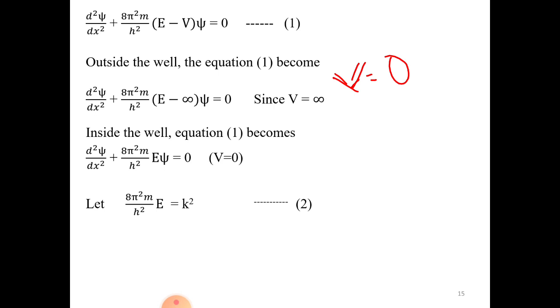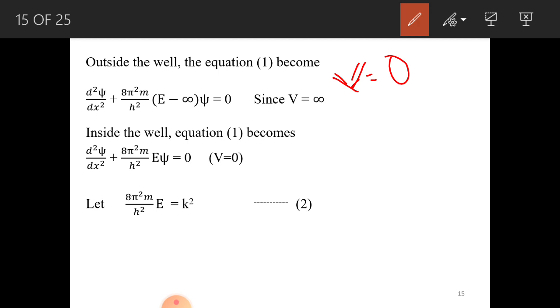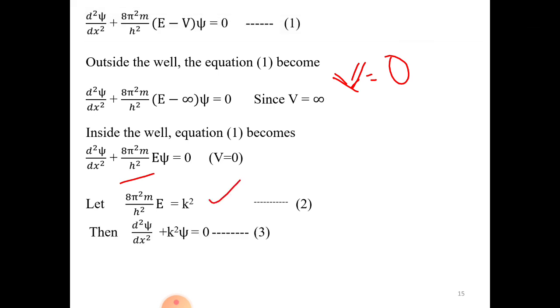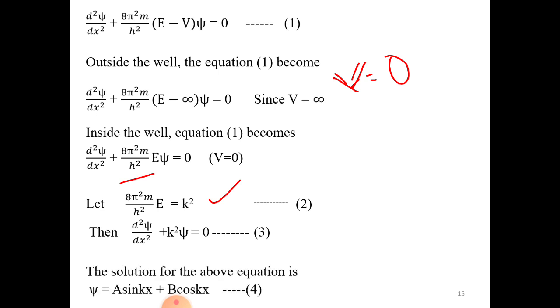Now let us take this term. It is very difficult to solve, since each time we have to take 8 pi square m by h square E. So instead of that, let us take this particular constant as k square. So 8 pi square m E by h square is k square. Then it is very easy to write the expression as d square xi by dx square plus k square xi equal to 0. But what is k square? k square is nothing but 8 pi square m by h square into E.